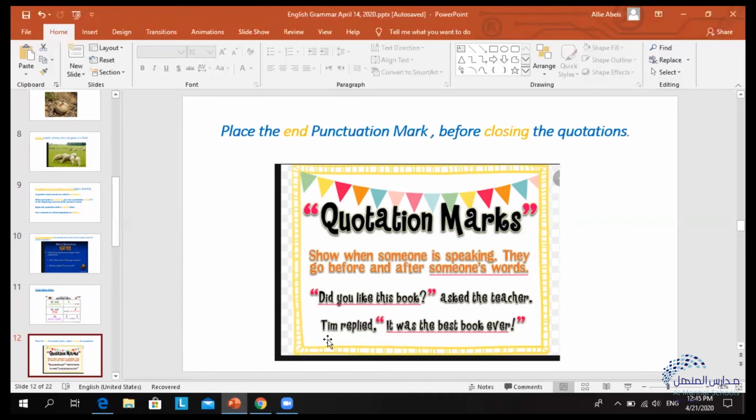Okay. And lastly, when we use punctuation marks in our quotation, like a comma, a question mark or an exclamation mark, it should always be before we close our quotation with the quotation marks at the end. So we have quotation marks at the beginning. Remember, we need to put a capital letter at the beginning of the quotation, and at the end of the words we place the punctuation mark. Then we close the quotation with the quotation marks at the end. That is very, very important to remember as well.